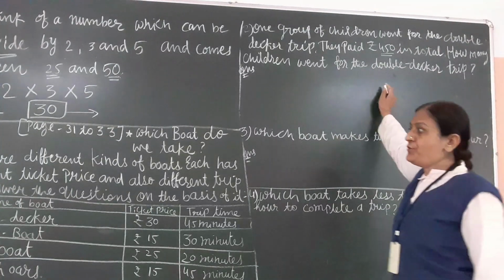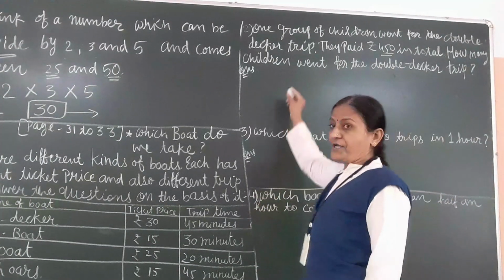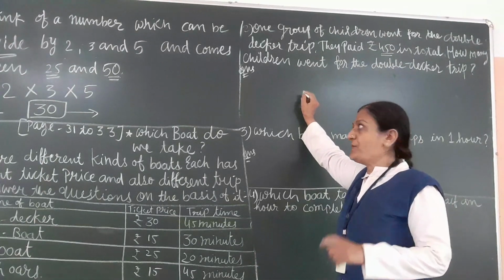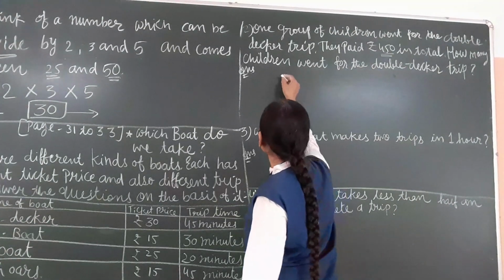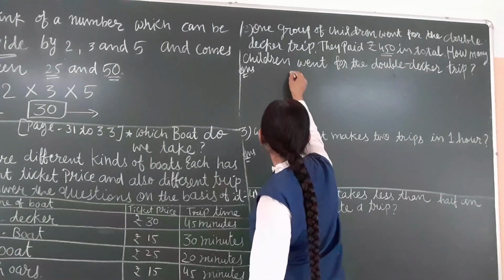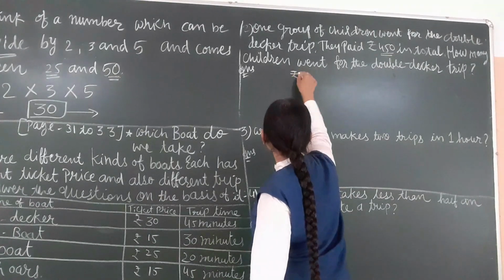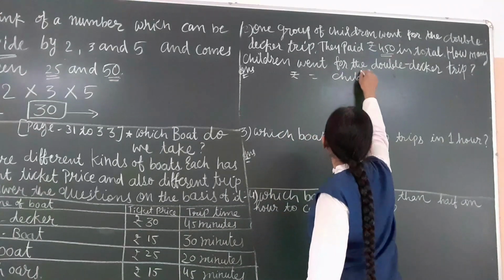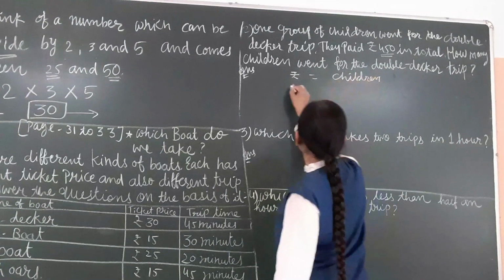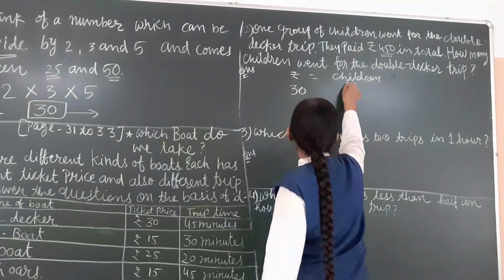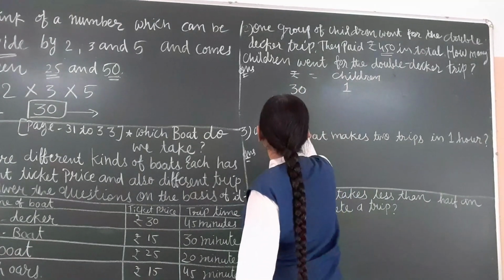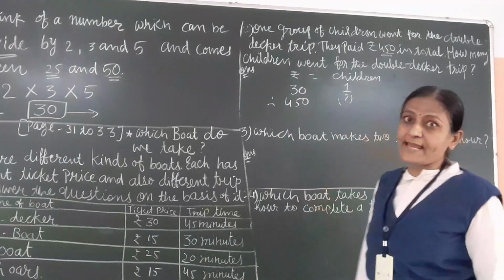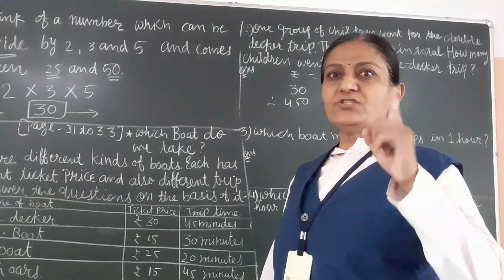We know that for the double decker, rupees 30 is the price. So if 30 rupees is paid, then 1 child is there.